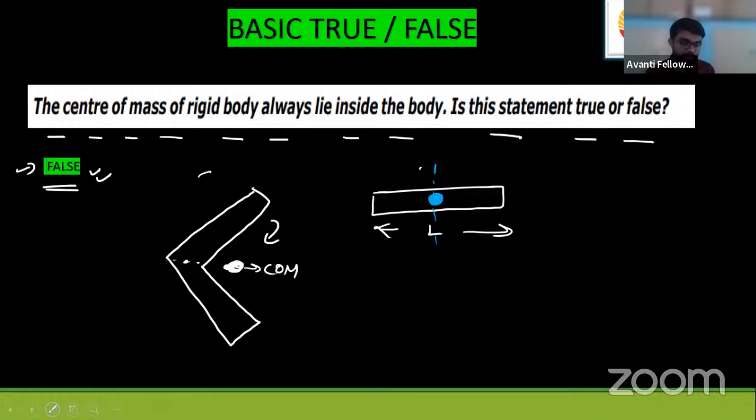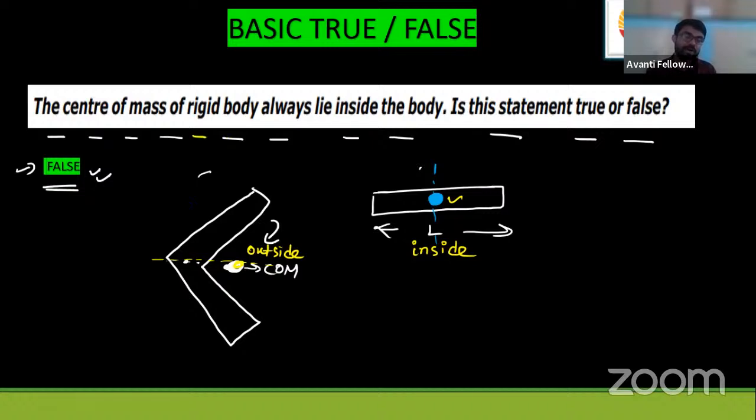But for the boomerang, it lies on the line of symmetry, that is cool, but it is outside of the material or outside of this body. It's not inside. In this rod, it is inside, but here it is outside.